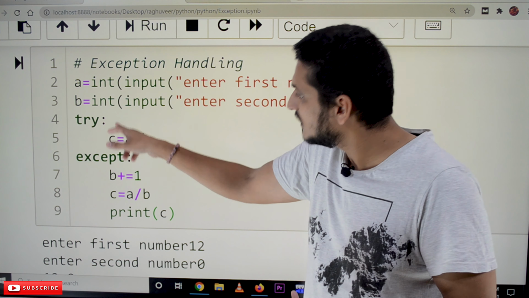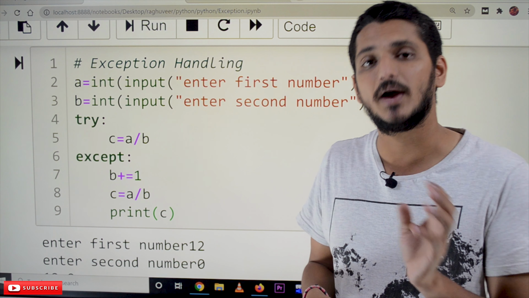So we are using two different keywords for handling exceptions: the try block and the except block. The except block is catching the exception. Whatever exception is raised, it will catch that exception, and the programmer has a chance to handle it in the except block. This is how we handle exceptions in Python.